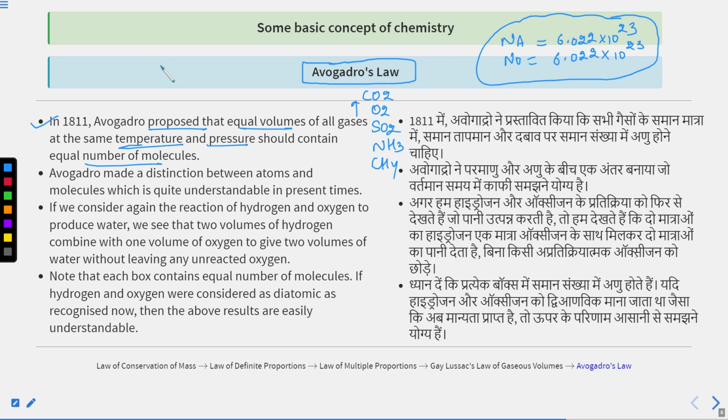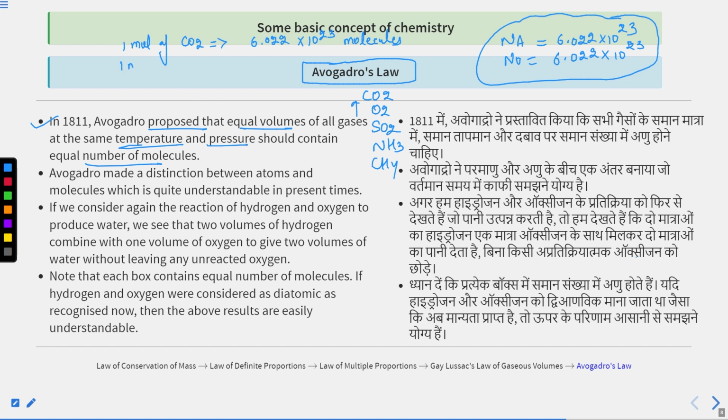Avogadro number tells us, for microscopic quantities, how many there are. It is used to calculate microscopic quantities. Suppose I am saying 1 mole of CO2 gas, it contains 6.022 times 10 raised to the power 23 molecules.